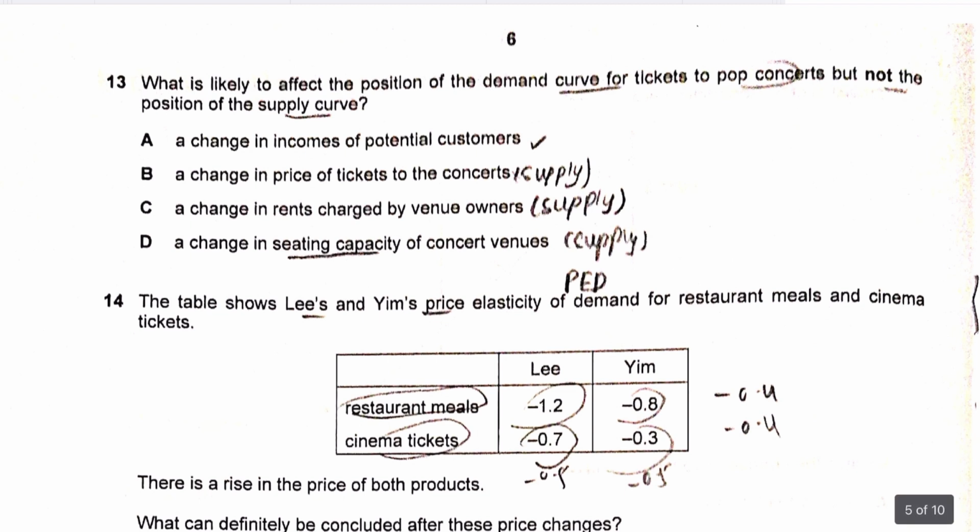B says a change in the price of tickets to the concert. A change in the price of the tickets would extend the demand as well as extend the supply. But we are talking about shifting the position of the curves, so B is not the correct answer. Change in rents would shift the supply curve. We are talking about a shift in demand. And the seating capacity would also shift the supply. So basically A is the correct answer, 13A.